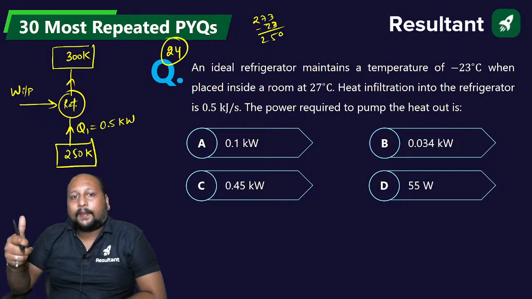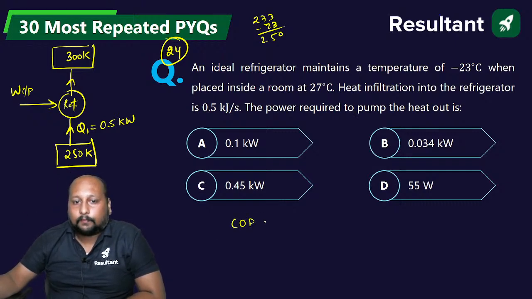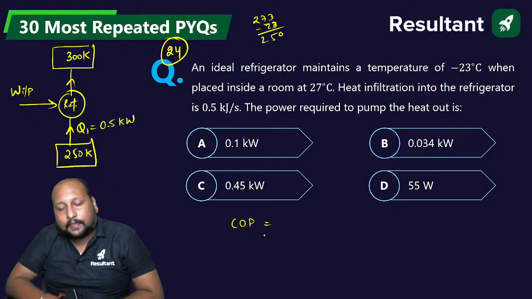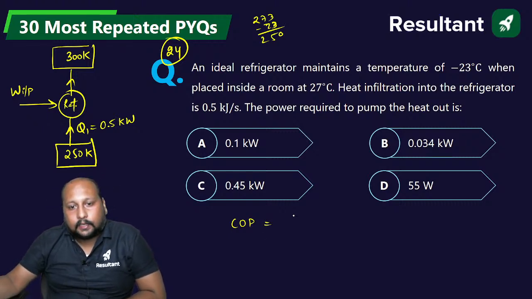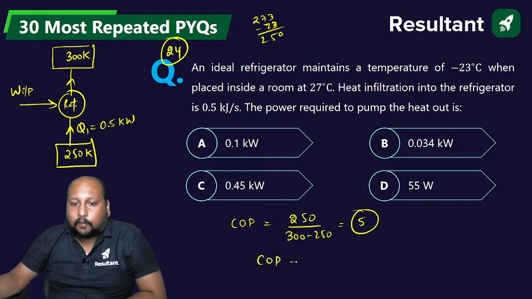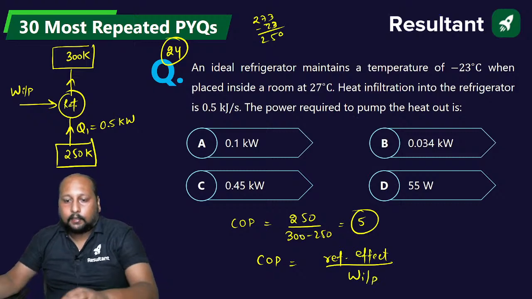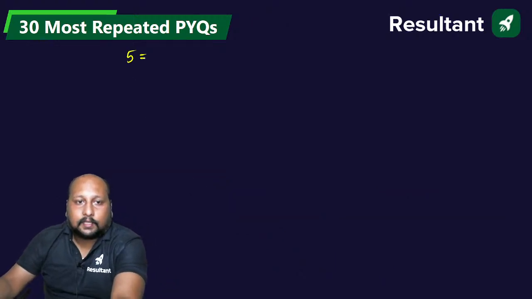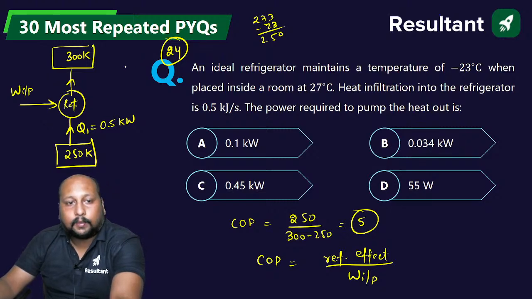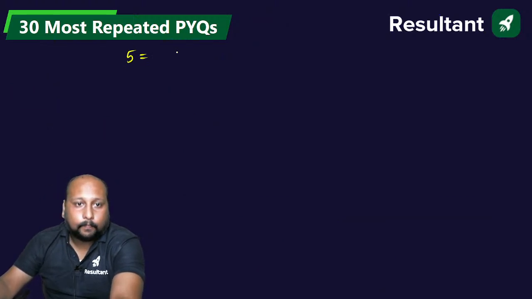A, B, C or D. Quickly, COP निकालिए. First of all, calculate the value of COP using the temperature limits. So lower temperature, that is 250 divided by 300 minus 250, 50, that is 5. COP is equal to 5. So COP is also equal to refrigerating effect divided by the work input. Work input आपको निकालना है ना? So COP is given as 5. Refrigerating effect is given as how much? 0.5 divided by the work input.